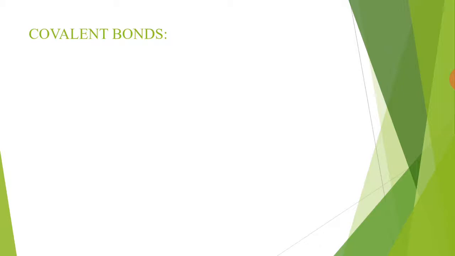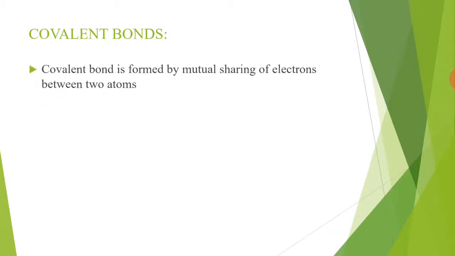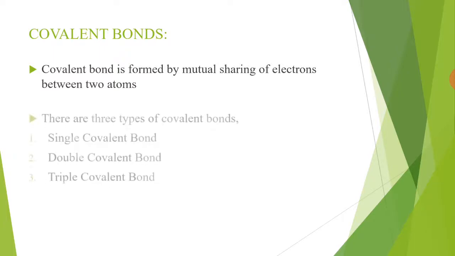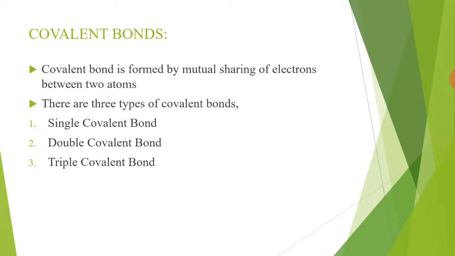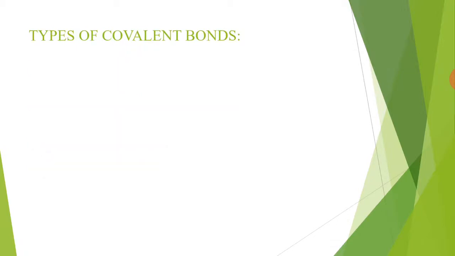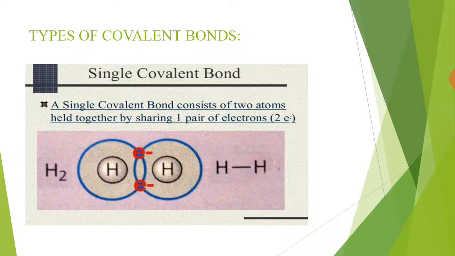First we discuss covalent bond. Covalent bond is formed by mutual sharing of electron between two atoms. On the basis of sharing of electron between atoms, there are three types of covalent bond: single covalent bond, double covalent bond, and triple covalent bond. First we discuss single covalent bond. A single covalent bond consists of two atoms held together by sharing one pair of electrons or two electrons.